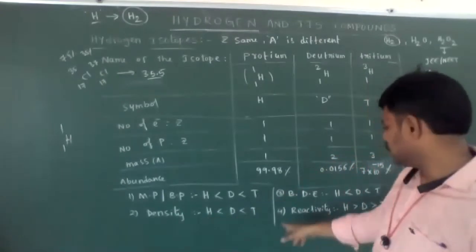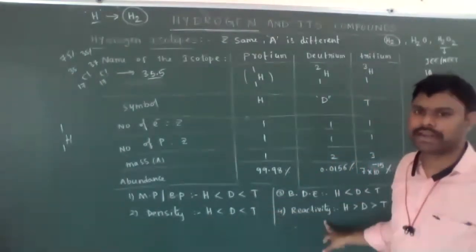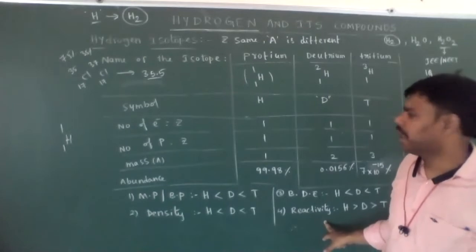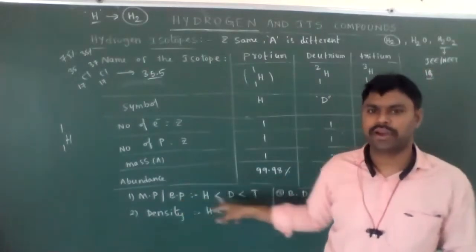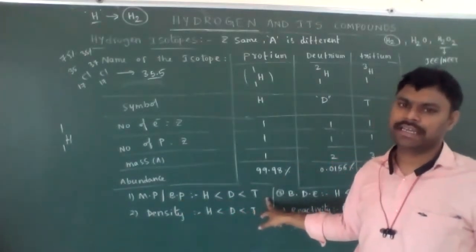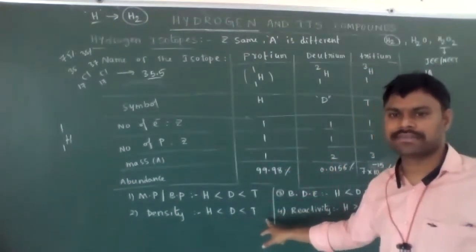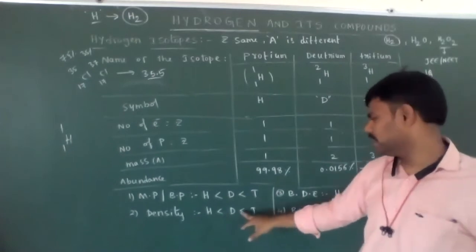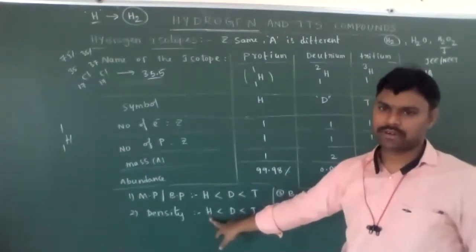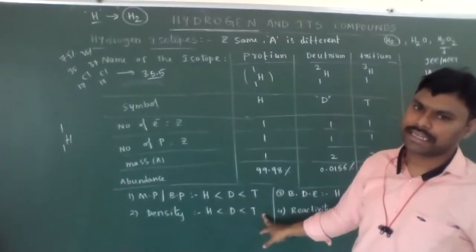Okay students, these physical properties are very important. Melting points, boiling points and densities gradually increase with increasing atomic weight: protium, deuterium, tritium.